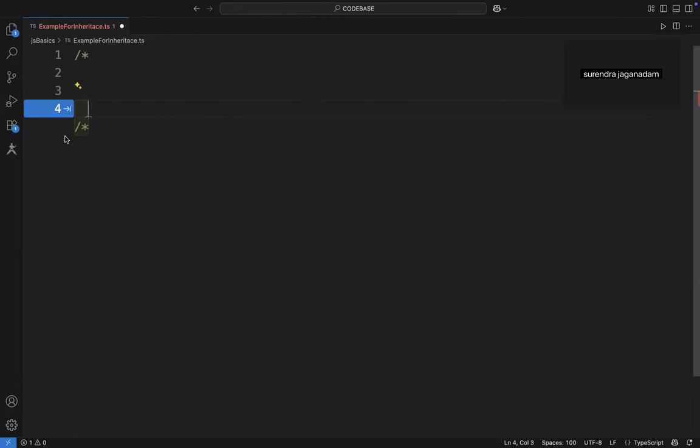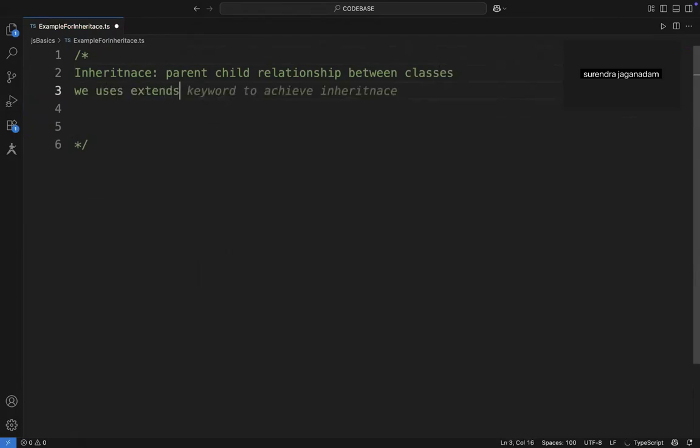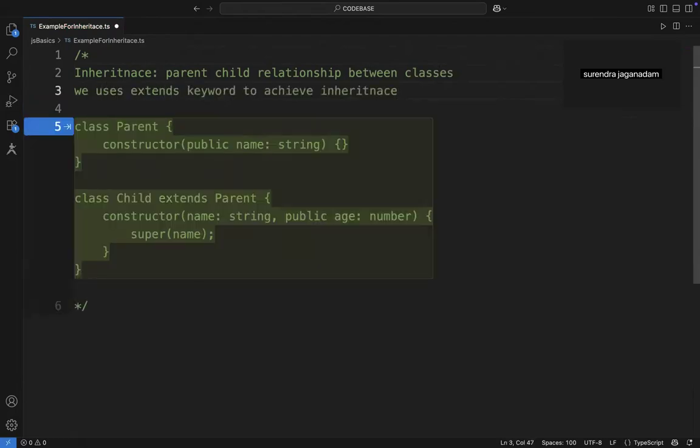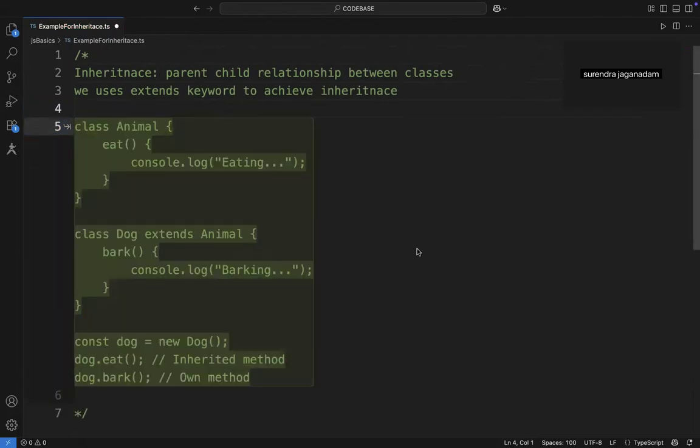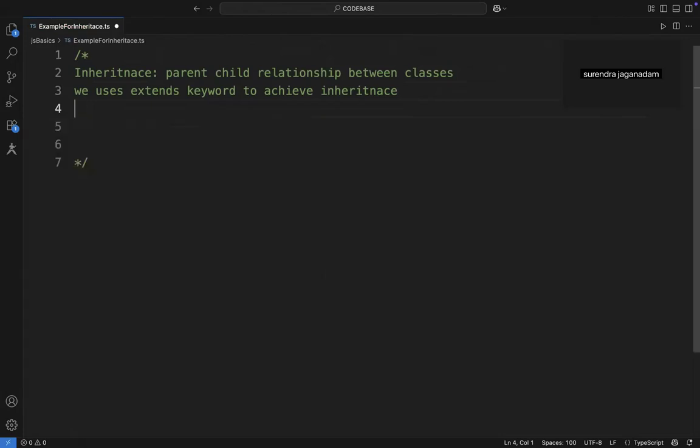Let me create a simple example for this. What I have done right now is I just created a class. In this I'm placing a comment: inheritance, parent-child relationship between classes. We use the extends keyword to achieve this particular inheritance.